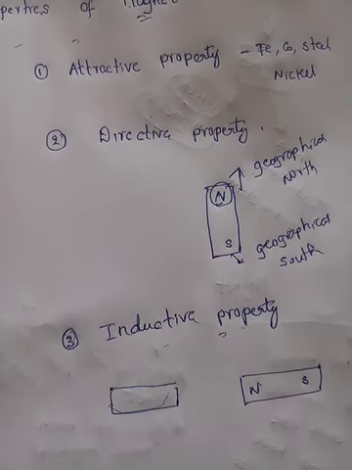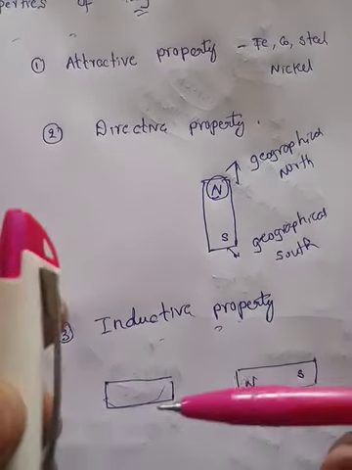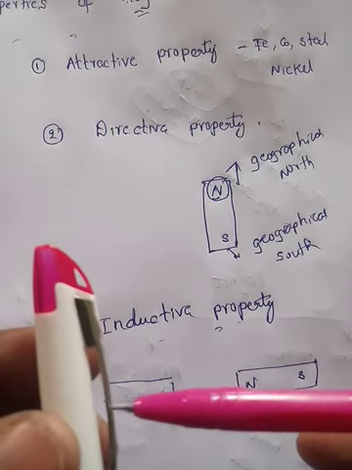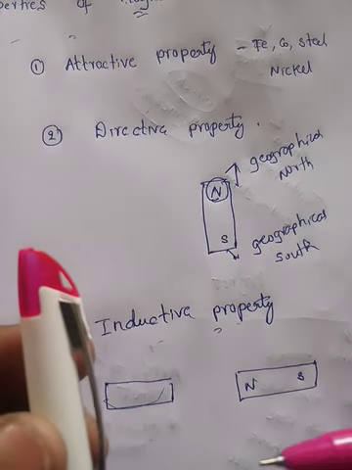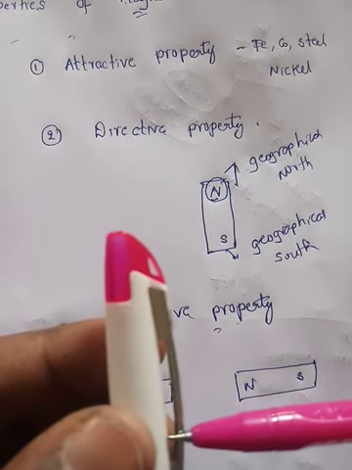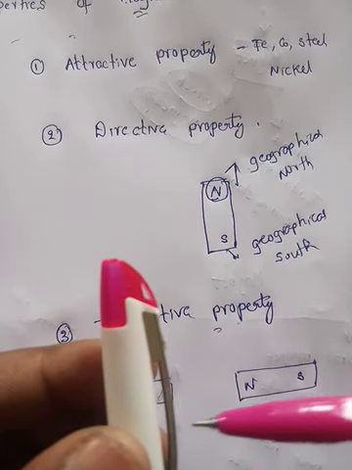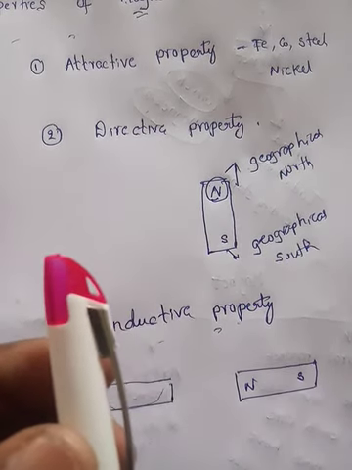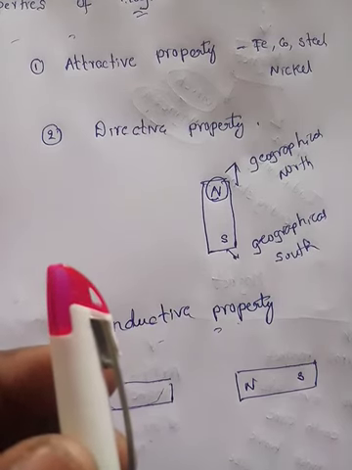Assume this is the steel rod and this is the bar magnet. Before, this steel doesn't have the attractive property. Now when a bar magnet is brought near, it attracts the steel. Which means this steel also gains the property of attraction.